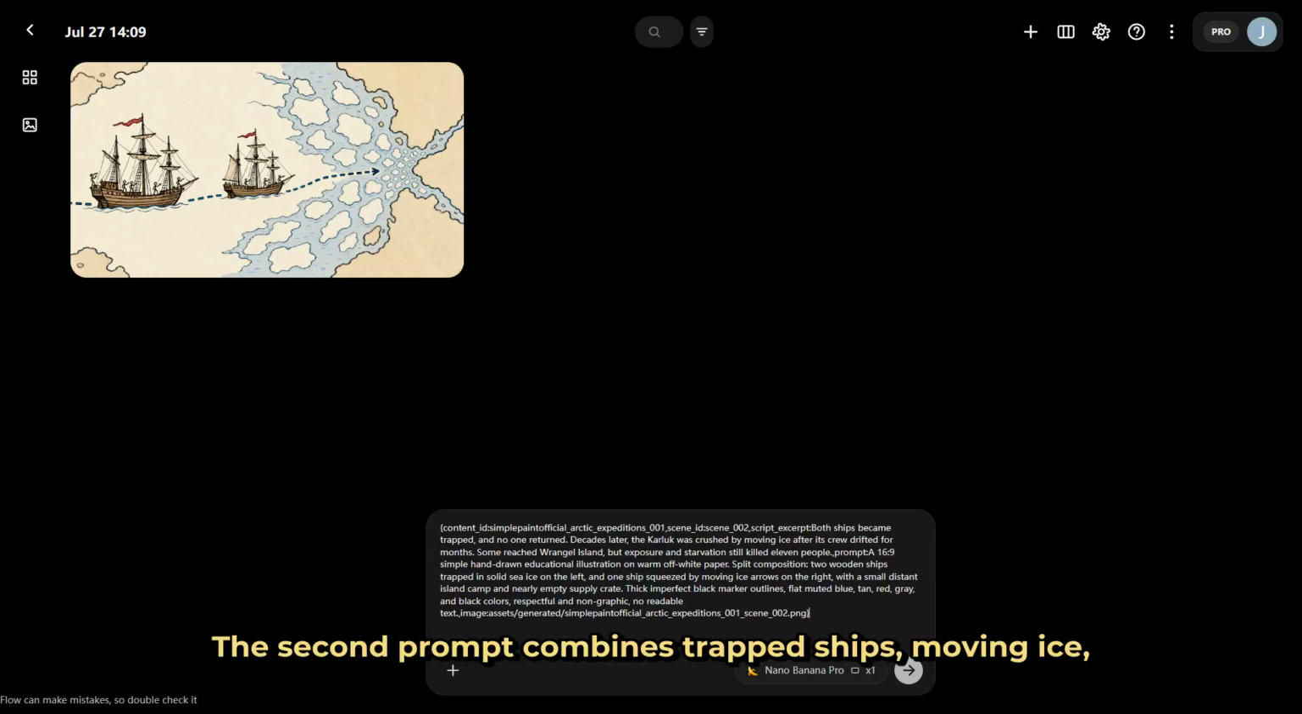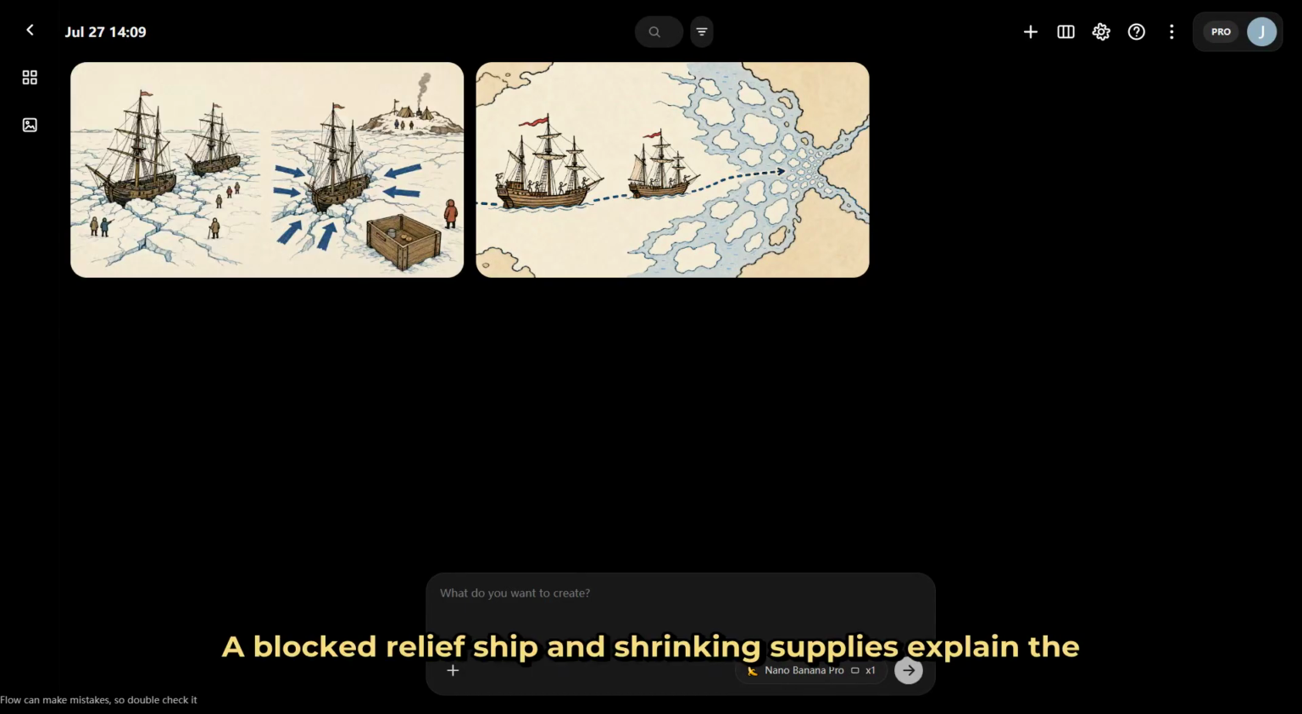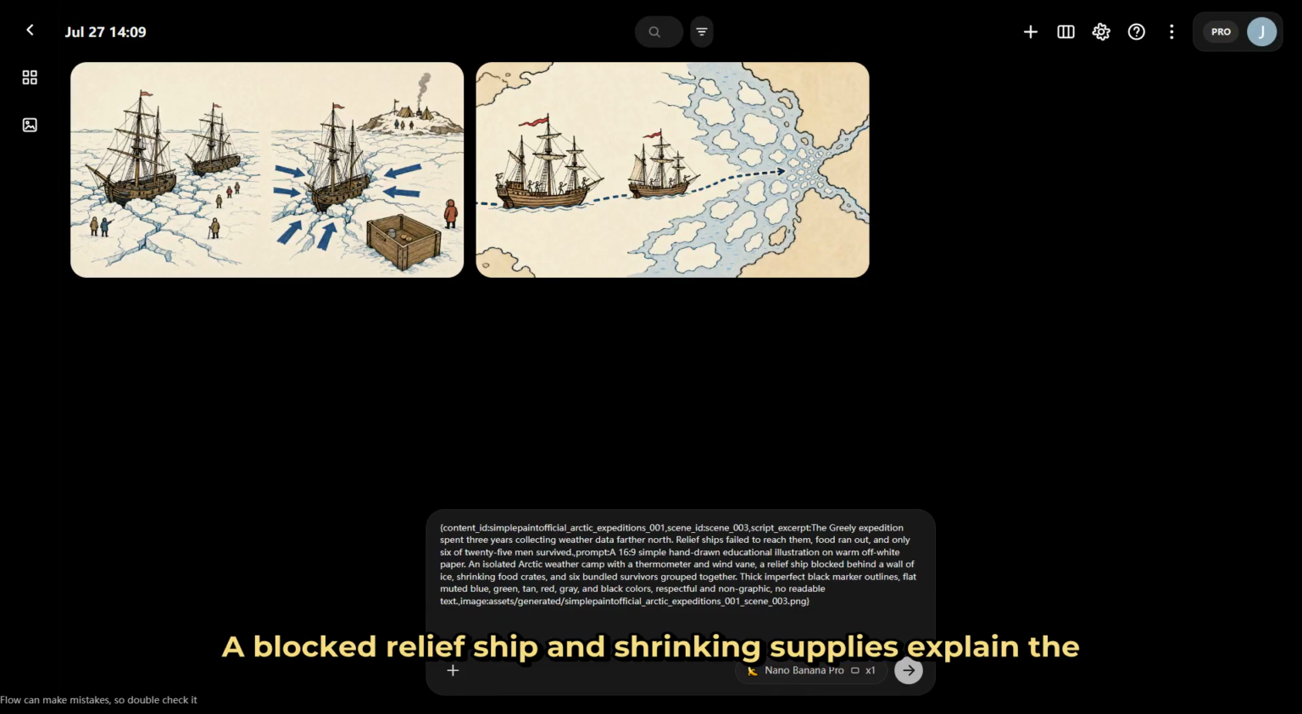The second prompt combines trapped ships, moving ice, and the island camp. Those details must remain respectful and avoid any graphic depiction. The third prompt shifts to Greely's isolated weather station. A blocked relief ship and shrinking supplies explain the failure visually.